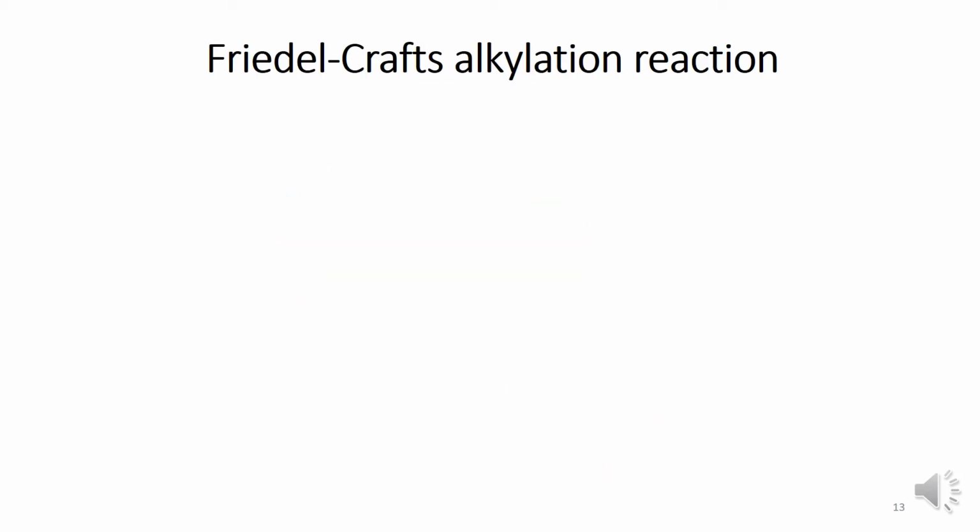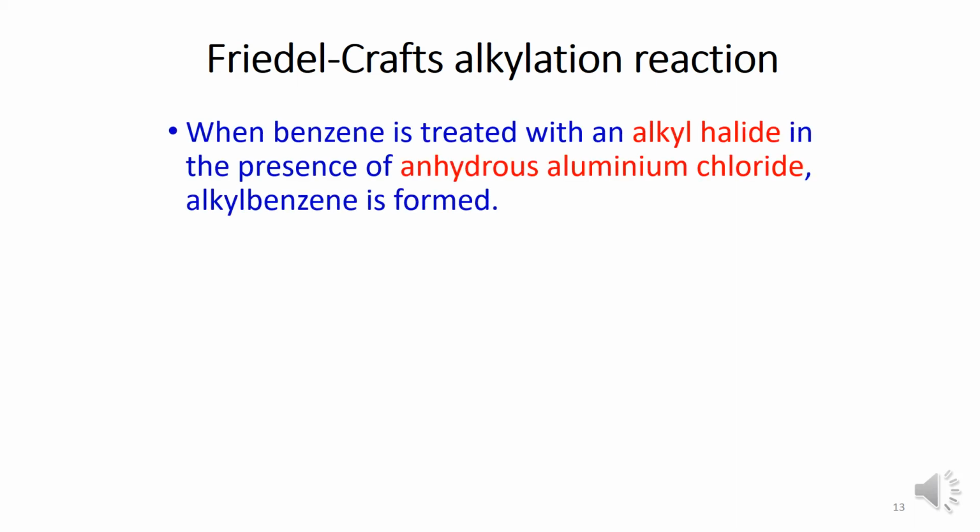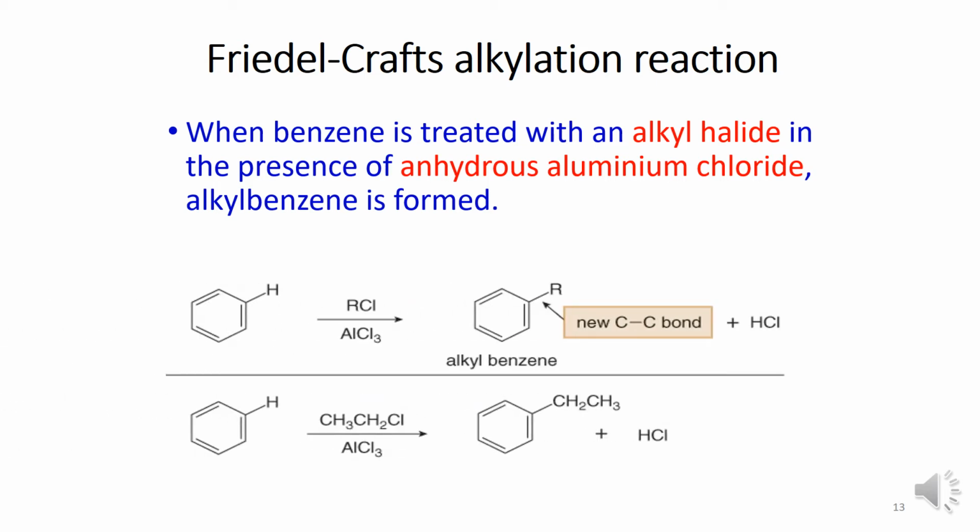Now, Friedel-Crafts alkylation. When benzene is treated with alkyl halide in presence of anhydrous AlCl3, alkylbenzene is formed. Like if this is the benzene molecule and it is treated with chloroethane in presence of AlCl3, the CH3CH2 electrophile will replace the hydrogen atom here and HCl will form.